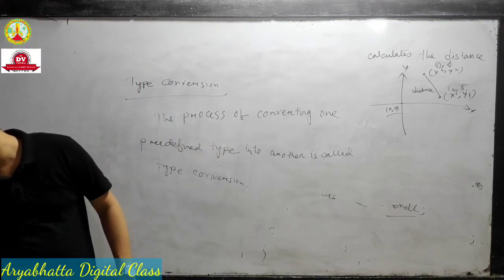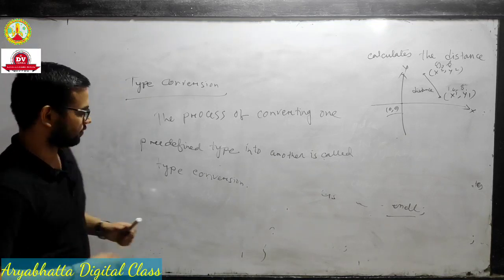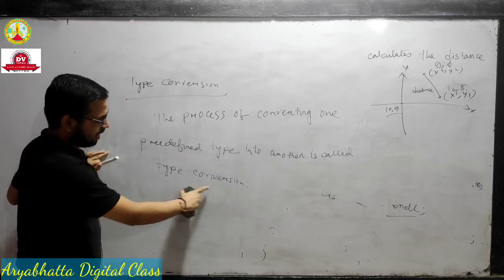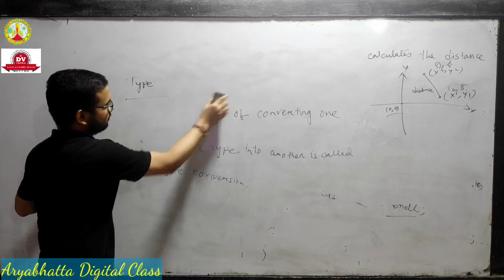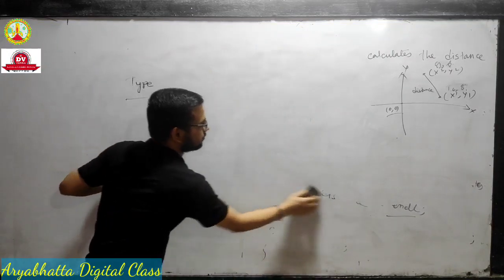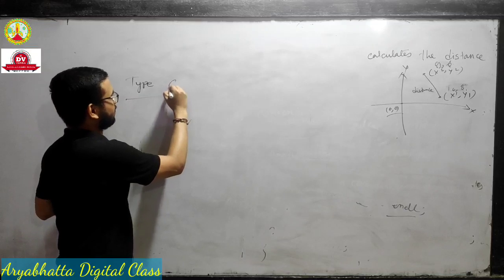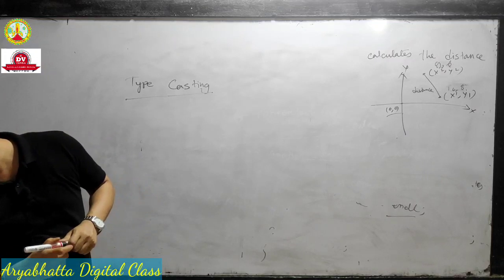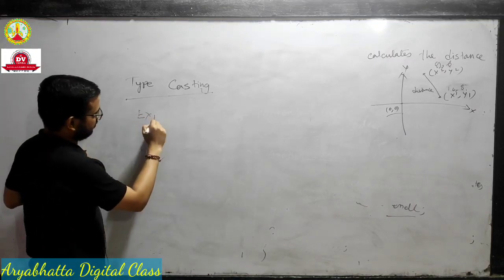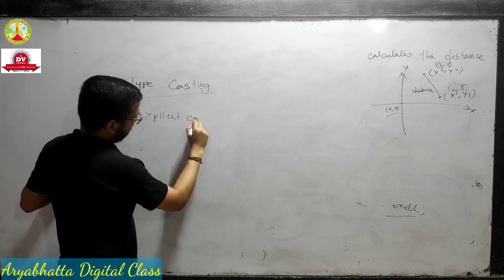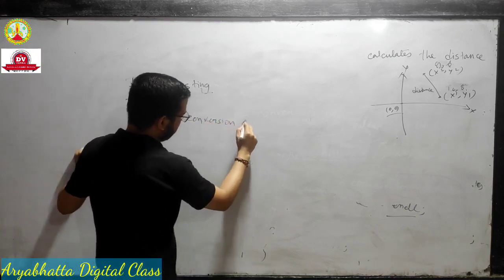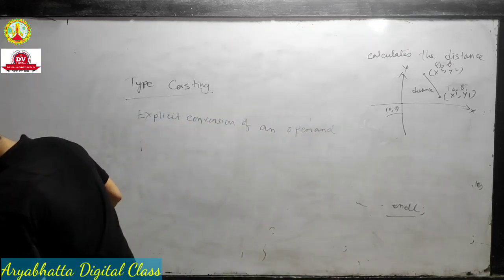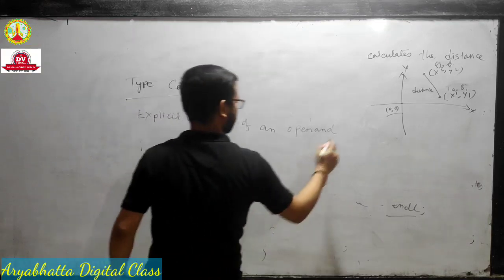Okay, simple. And next is typecasting. This is type conversion: the process of converting one predefined type into another is called type conversion. And the second one is typecasting. Typecasting is the explicit conversion of an operand to a specific type.